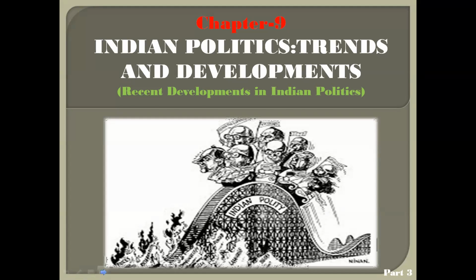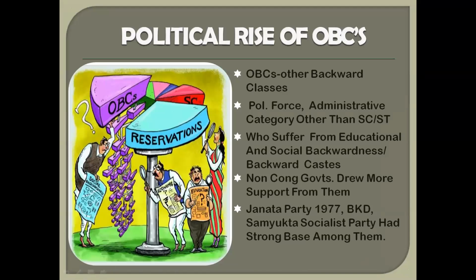This video will discuss the next development, that is the political rise of other backward classes or OBCs. So this was one long-term development of this period, which saw the rise of other backward classes as a political force or an administrative category like those of SC and ST. SC/ST is scheduled caste and scheduled tribes.